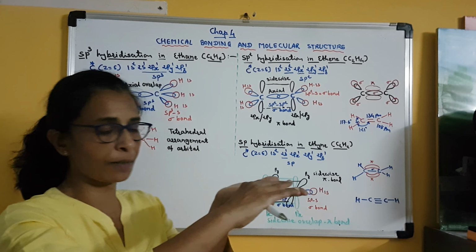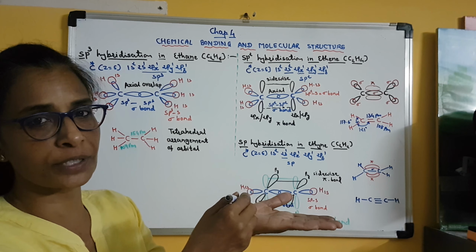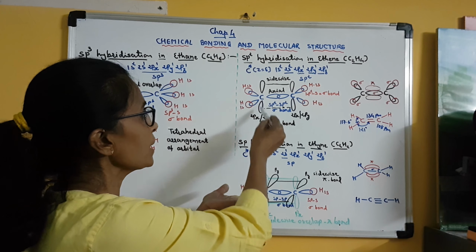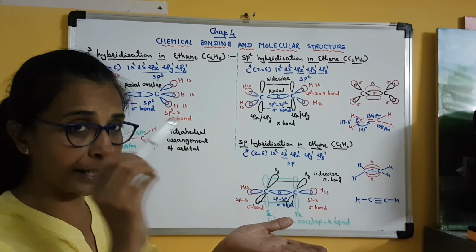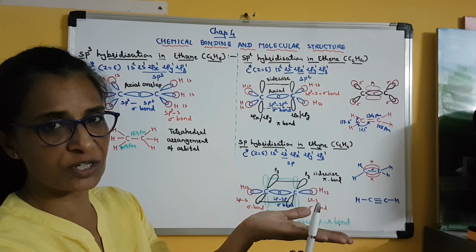Suppose this is the plane of the molecule, in which the 2 carbon atoms and 2 hydrogen atoms and their bonds are lying, and the px or py orbital, which is not a hybrid orbital but an atomic orbital, will remain perpendicular on both the carbon atoms like this.